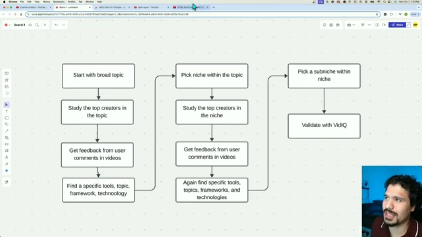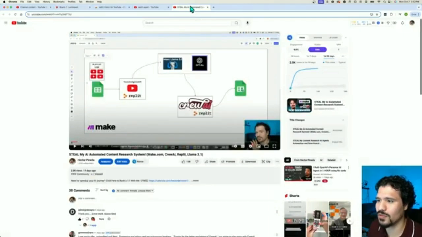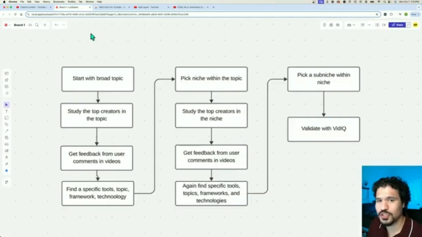I actually made an automation that I posted the whole tutorial for. And this is an automation that I use for my one-on-one clients, where it's literally a set of agents that's going to scrape the YouTube data. It's going to analyze the comments. It's going to analyze the video transcript, and it's going to give you analysis and reports on what the most relevant keywords and topics from the videos are. So literally the research itself is also going to be done for you.